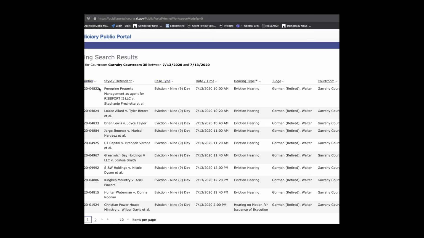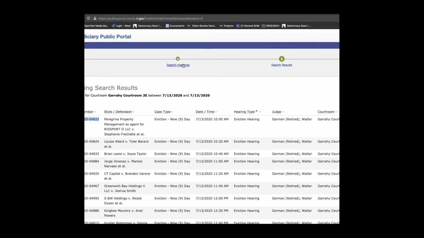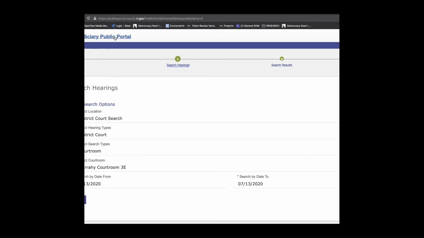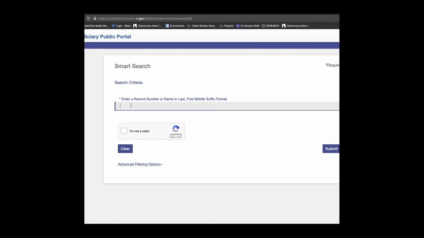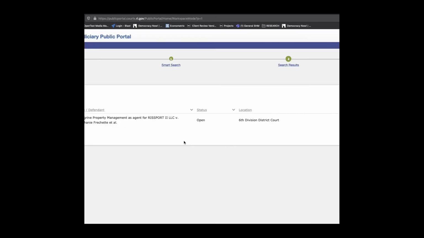So over here to the left, which you can barely see here, are the case numbers. And with this bit of information, anybody who would like to can take a deeper dive by going back to the public portal, copying the number from the record, going to Smart Search, and entering here the case number. We'll prove that we're not a robot and advance in to the whole thing.